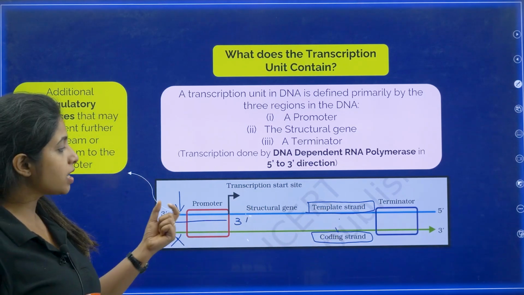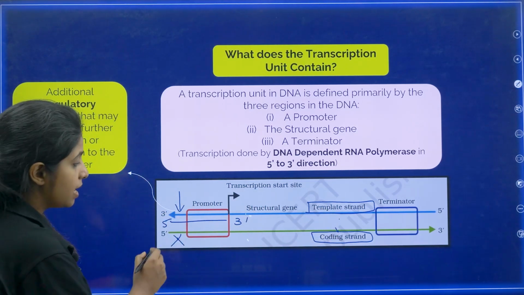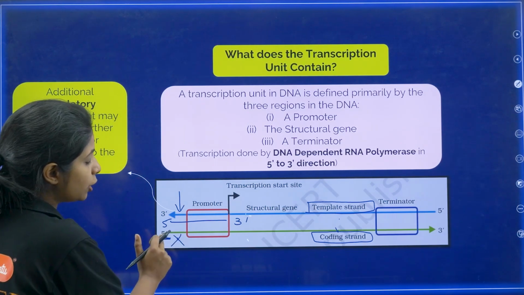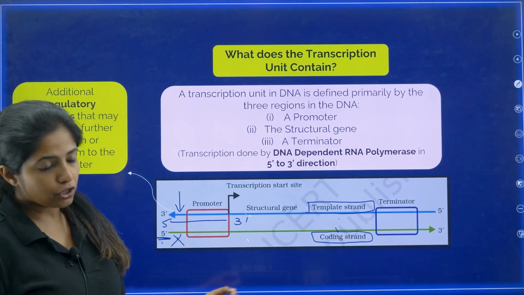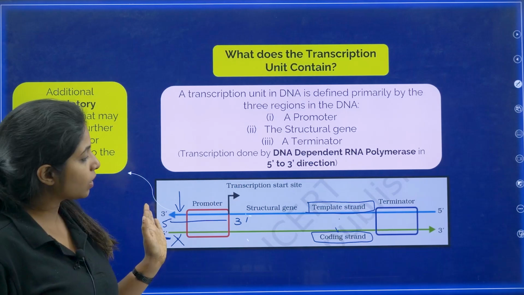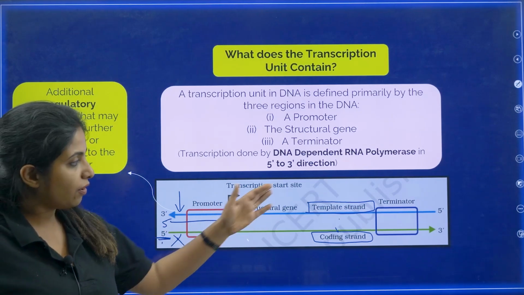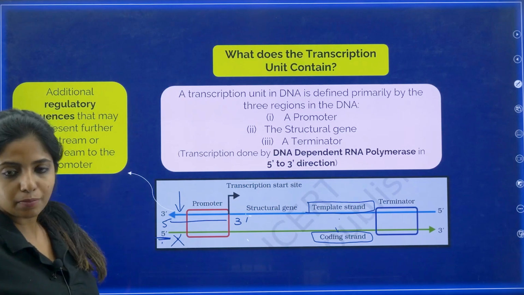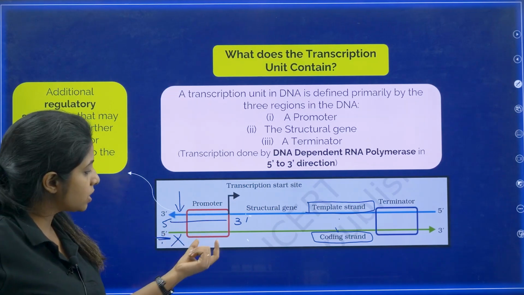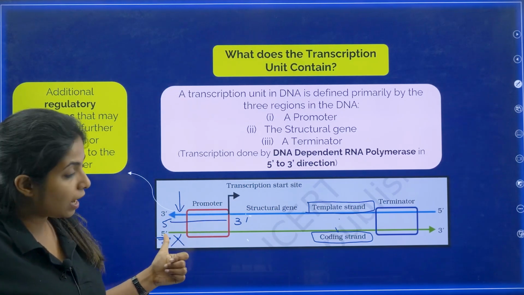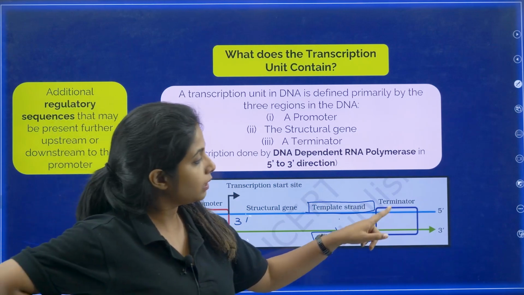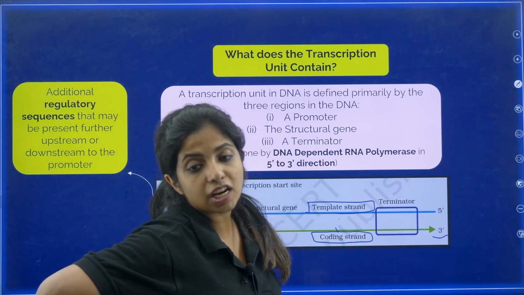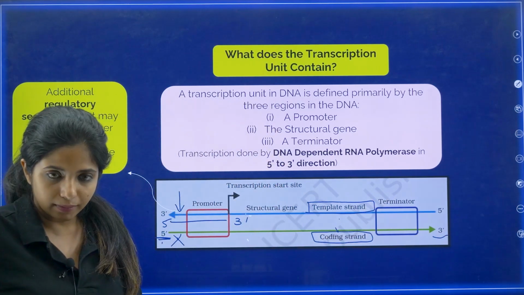Now if you are asked where is the promoter, you say at the 5' end, near to the 5' end of the coding strand. You do not give reference to the 3' end. Anyways, all the work has been done by 3', 5' template strand. So you have to give some work for the coding strand, otherwise it will feel sad. So basically you say the promoter is situated near 5' end of the coding strand. Similarly, the terminator is located towards the 3' end of the coding strand.